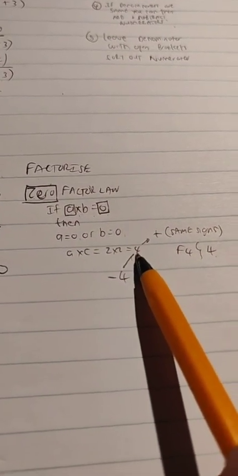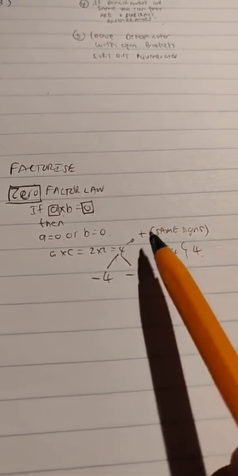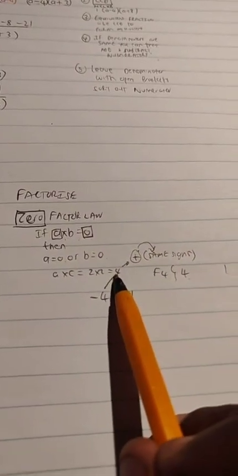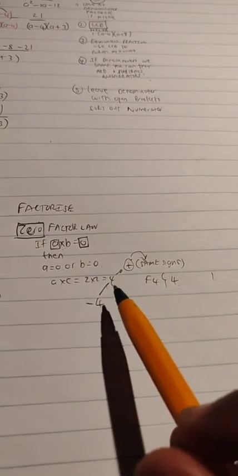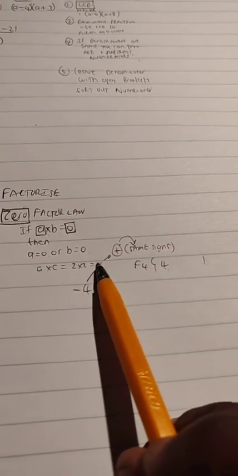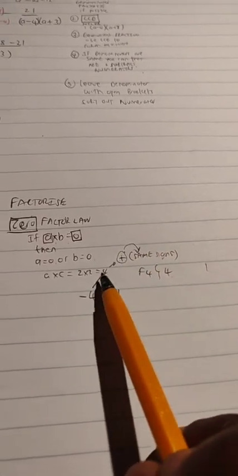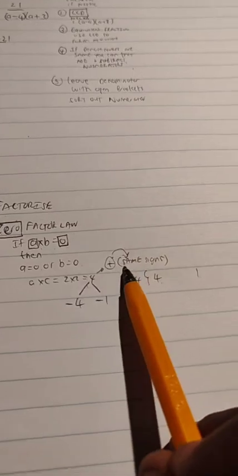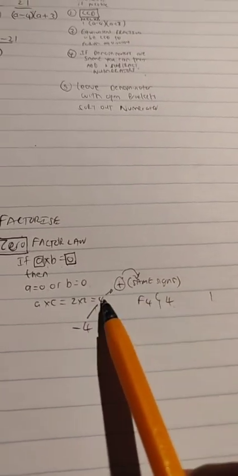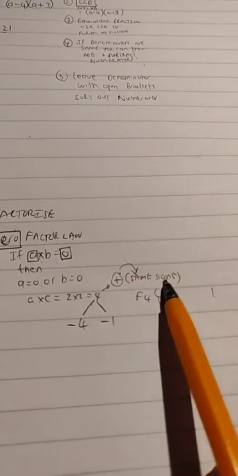This 4 is positive. What does a positive 4 imply? It implies you are going to have the same signs. Guys, if I had gotten a negative, that would imply we'd have different signs. When you have a positive, it means same signs. Negative means different signs. Positive means same signs, negative means different signs. Since this is a positive 4, it means same signs.